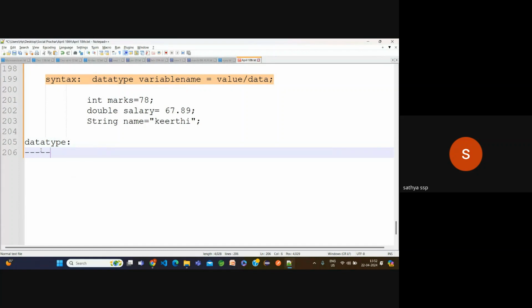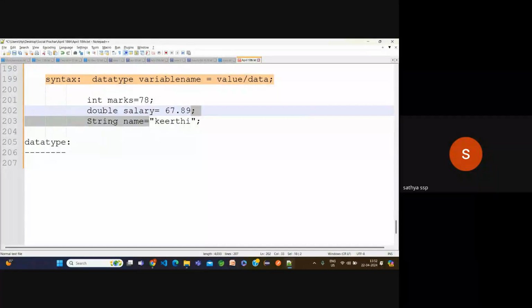What is a data type? Observe carefully. Marks is 78, which is related to int type. Which type of data we are storing in this variable name, that type we need to mention. Suppose the value is a string type. And 67.8 is a double type. Which type of value we are storing in this variable name, we need to mention that type.